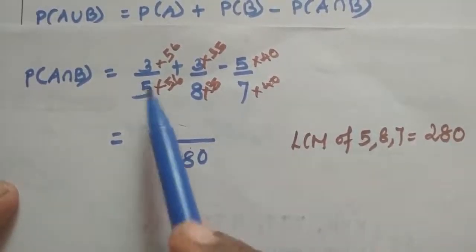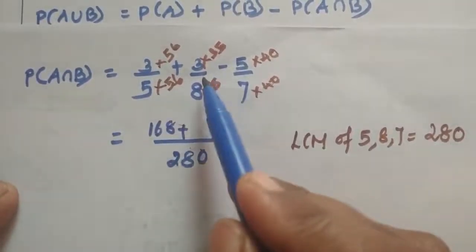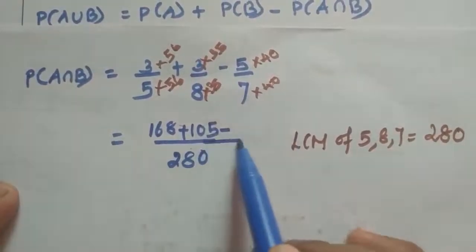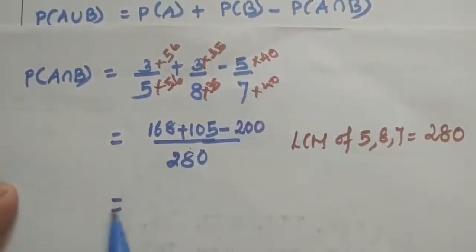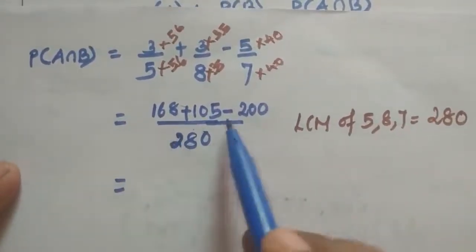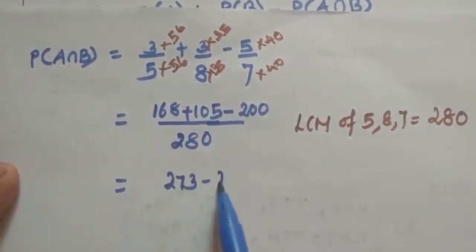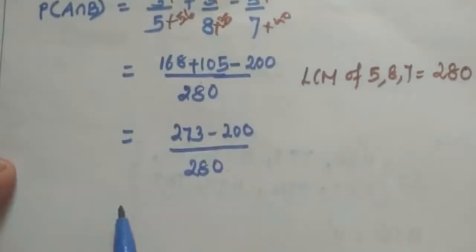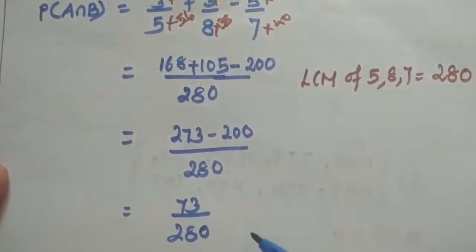Yes, 3 into 56 is 168 plus 3 into 35 is 105 minus 5 into 40 is 200. 168 plus 105 is 273 minus 200 divided by 280, which is equal to 73 divided by 280. So we cannot simplify this any further.